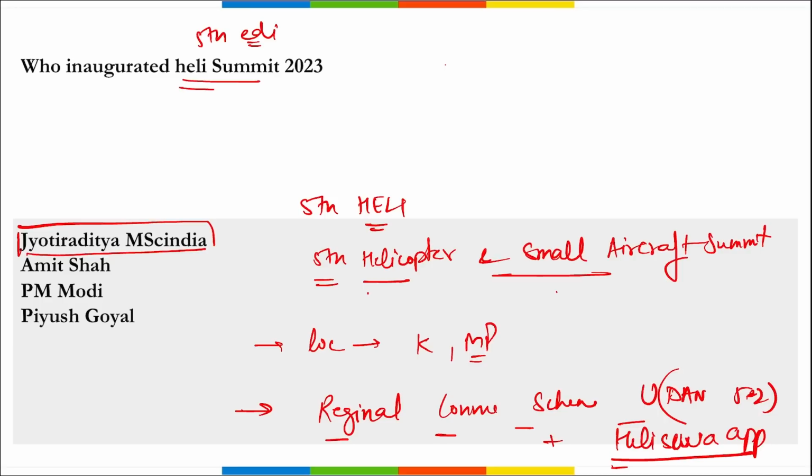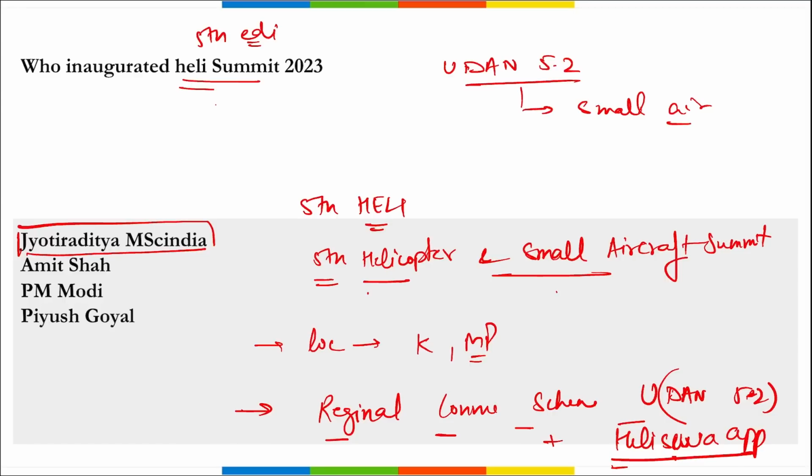Then if we talk about this Udan 5.0, it is for small craft, right? This is for small aircraft, and for helicopters Heli Seva has been launched. This Heli Seva application is a single window service platform, an initiative of the Ministry of Civil Aviation under Digital India to develop a common platform for creating an ecosystem between the helicopter operators and the district authorities. Correct? So this is important.